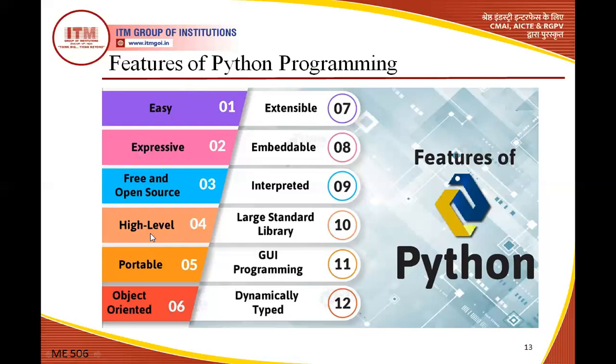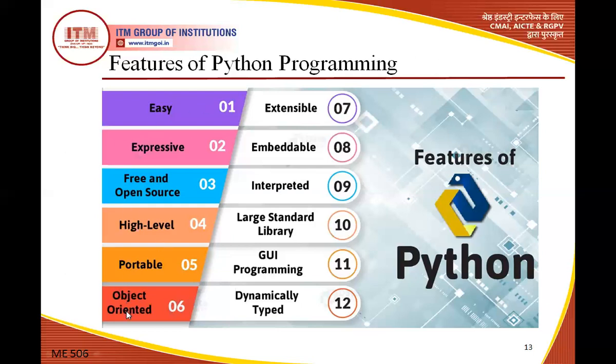It uses an interpreter. Other languages like Java use both compiler and interpreter, but Python only uses an interpreter. Portable. Portable means that you can change your platform. Like if you create a program on Windows, you can change the platform and work on the Linux operating system, and that program will also be executed on Linux. That is the portability of Python programming.